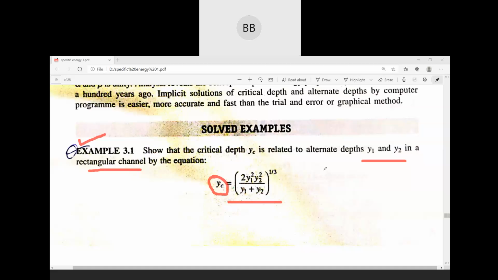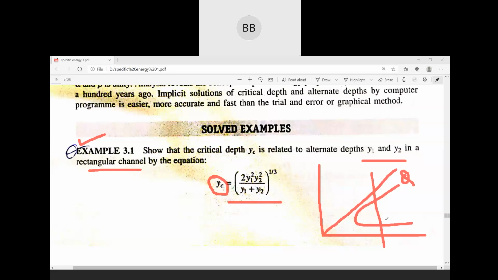If you remember the curve of specific energy at 45 degrees, there will be a curve of specific energy for a particular discharge. If you consider any specific energy value apart from the minimum specific energy, suppose 2 meter, in x-axis we have energy and in y-axis we have depth of flow.